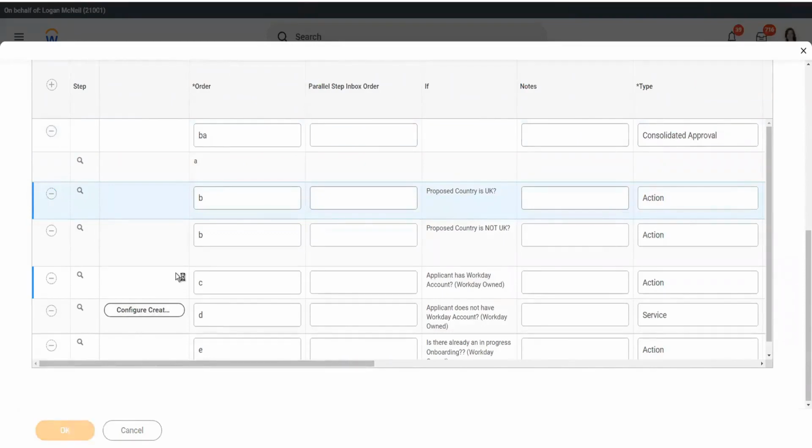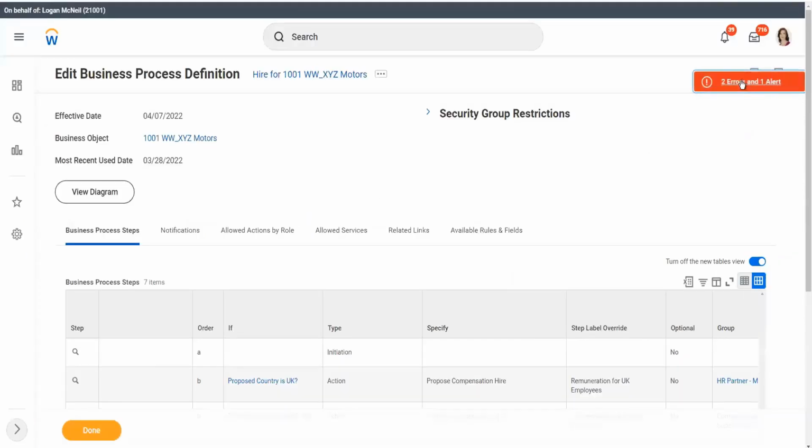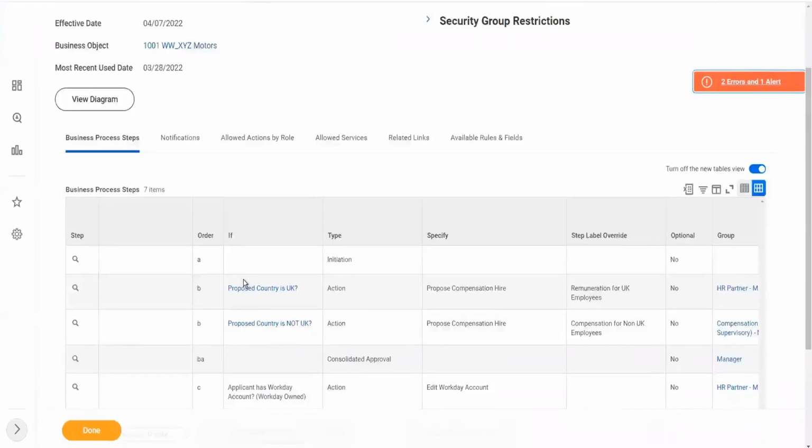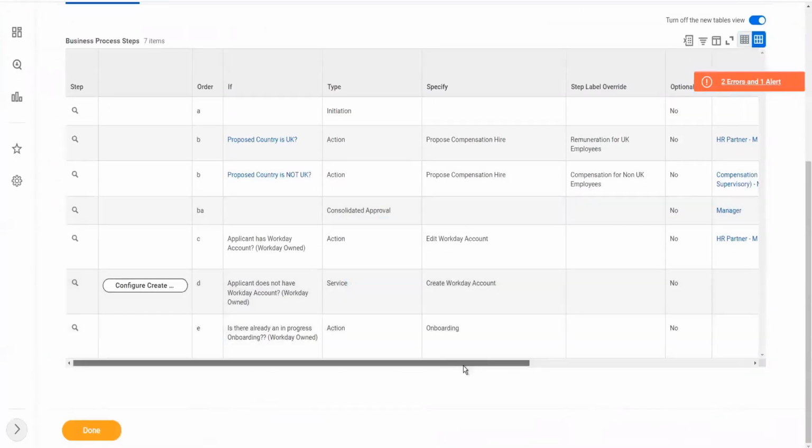Now you see the moment I do that, consolidated approval and manager, you would see that it will throw an error. Okay, let's see. It starts throwing an error. The error says the step consolidated approval by manager is missing or invalid, right? So we have to configure this. And it also started throwing an error, saying that the completion step must occur after completion step, etc., etc. So now we have violated the rule that we had set for ourselves, right?